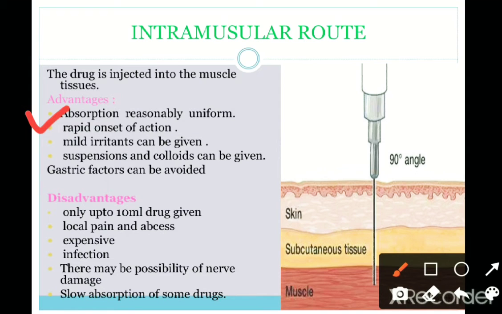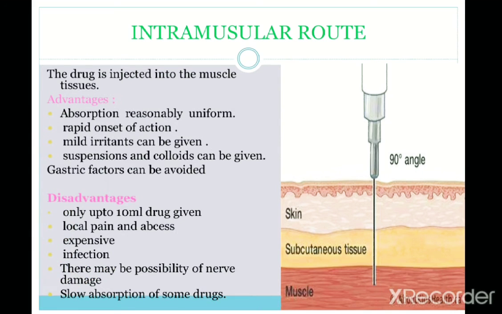Almost all parenteral routes of administration, whatever the types are, those advantages and disadvantages are almost all the same. Some of the points will change here. So only up to 10 ml of drugs can be given by intramuscular, and local pain and abscess may occur, and it is expensive, may cause infection, and there may be a possibility of nerve damage and slow absorption of some of the drugs. These are disadvantages of the intramuscular route.